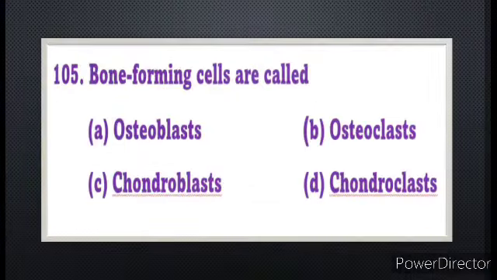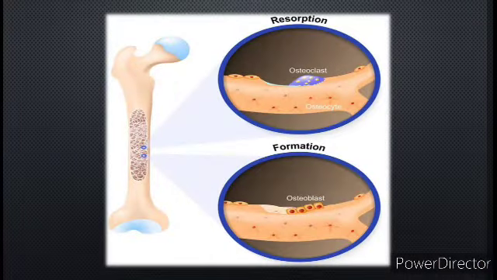Question number 105. Bone forming cells are called... osteoblasts. Option A, osteoblasts. These osteoblasts are cuboid shaped cells that form clusters covering the bone surface. Therefore, these osteoblasts are responsible for new bone formation.